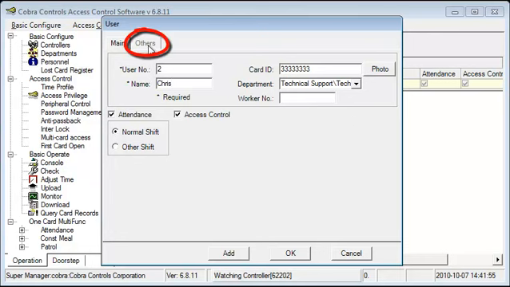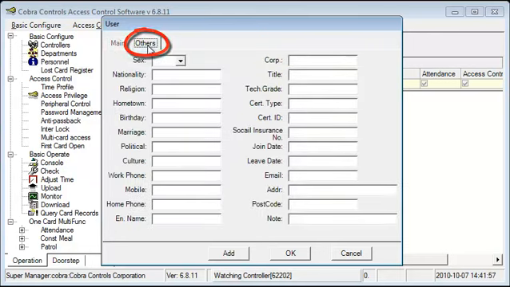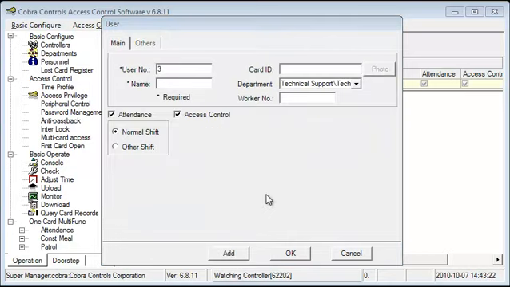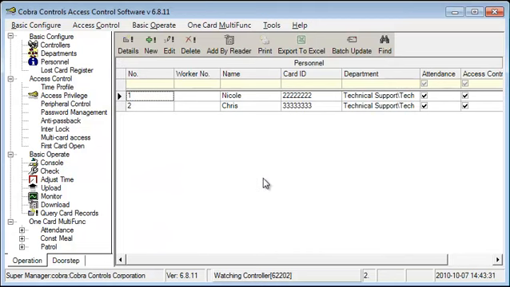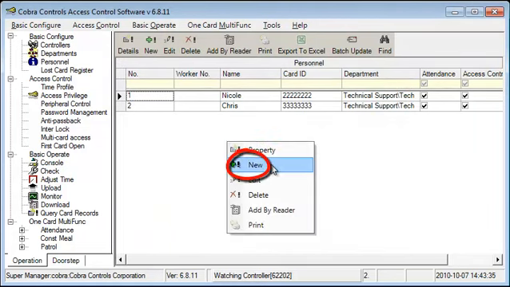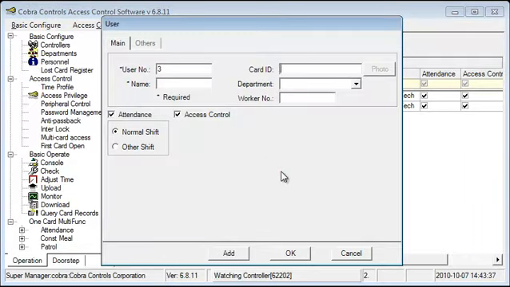If you want to assign other information under the Others tab, there's another list of fields, and if you wanted to add in any information like sex or nationality or hometown or birthday, this is where you would do it. The screen will remain open while you're adding users so that you can just continue to add them one by one until you're finished adding them. Then click Cancel. Another way you can add a new user is from the screen, right-click and select New. The screen will pop up.